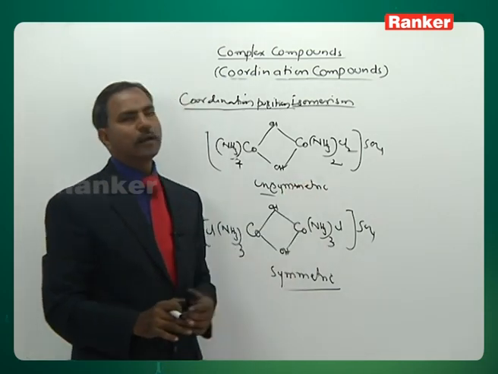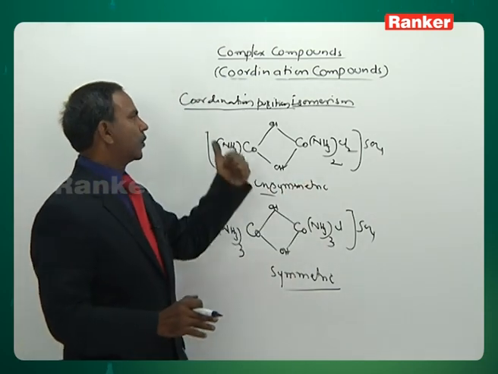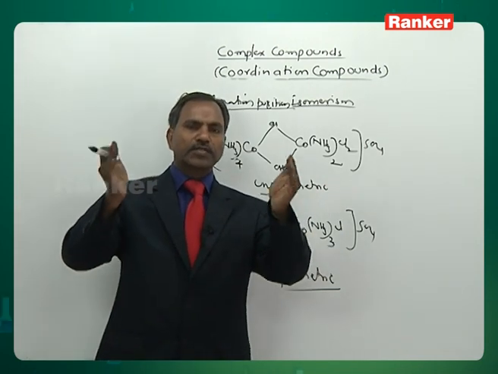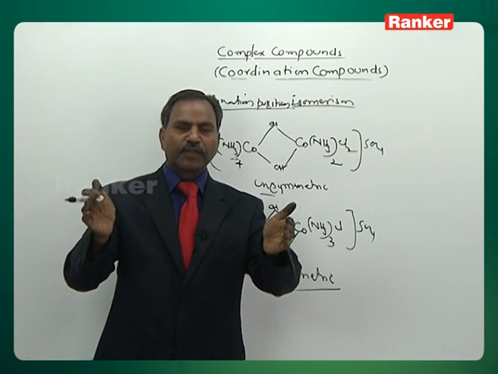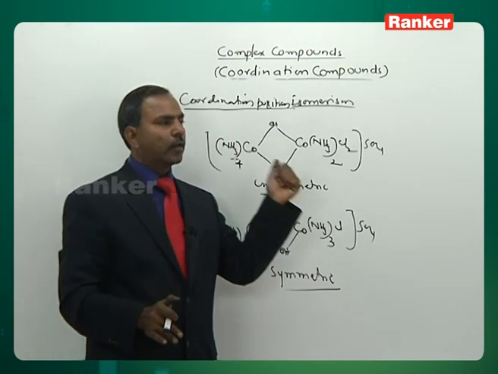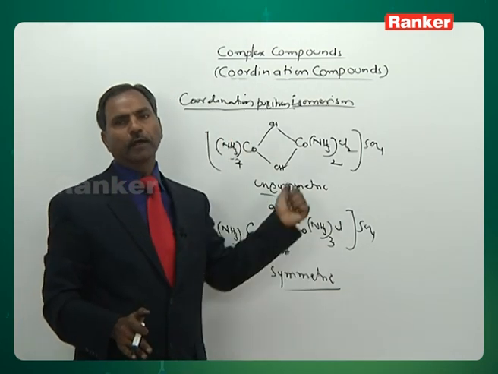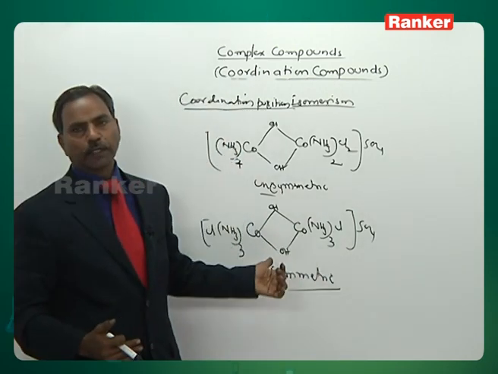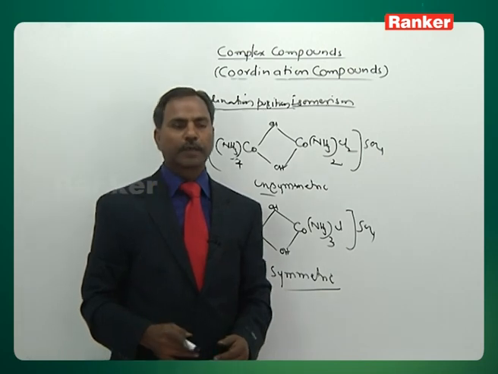Therefore, this isomerism is what we call coordination position isomerism.